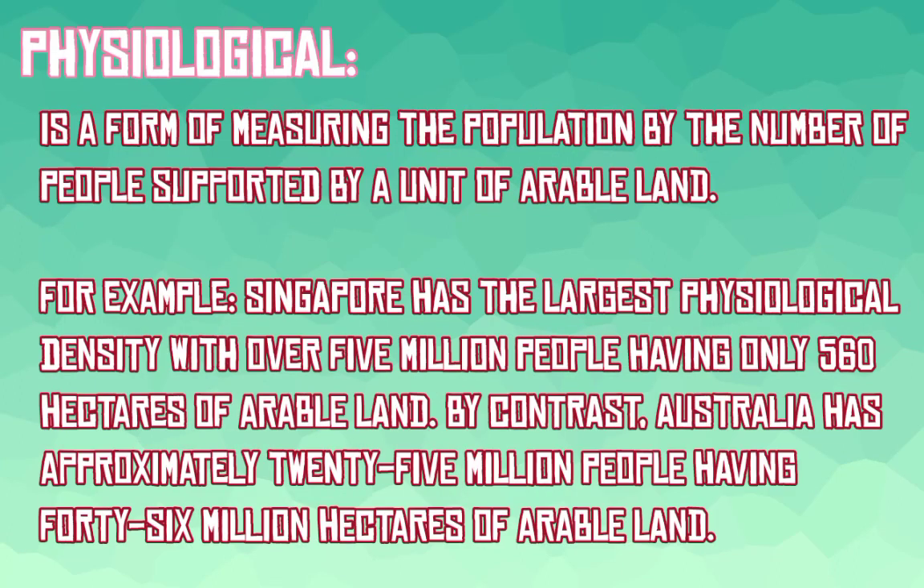Second is physiological density, a form of measuring the population by the number of people supported by a unit of arable land. For example, Singapore has the largest physiological density with over 5 million people having only 560 hectares of arable land. By contrast, Australia has approximately 25 million people having 46 million hectares of arable land.